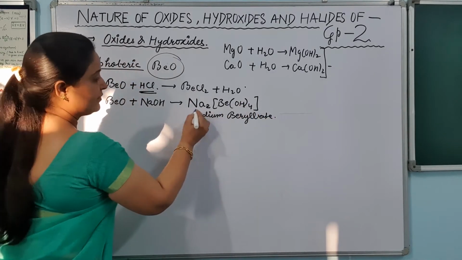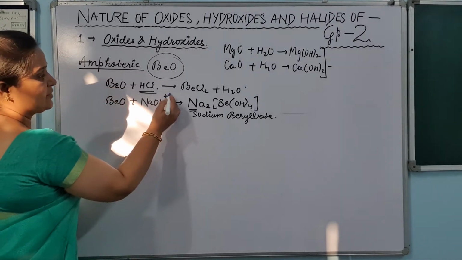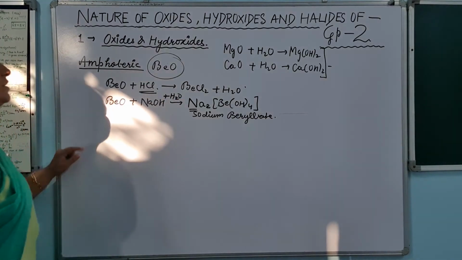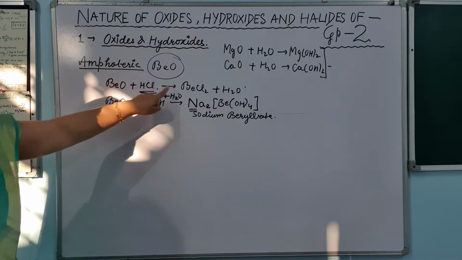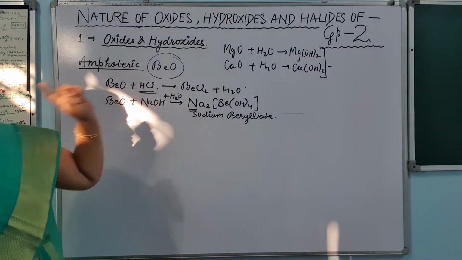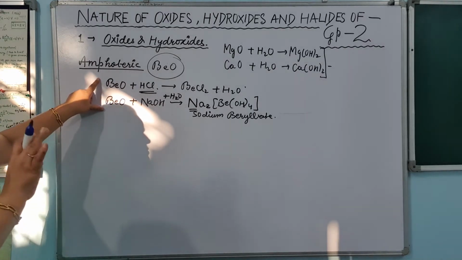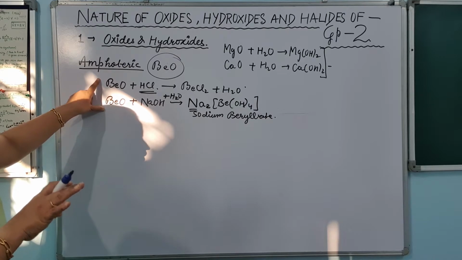Okay, so again we are getting a salt in this reaction. So what happens when this beryllium oxide reacts with acid? It reacts to form salt and water. Same way, if it reacts with the base also, it forms salt. It means it is behaving like an acid as well as like a base.